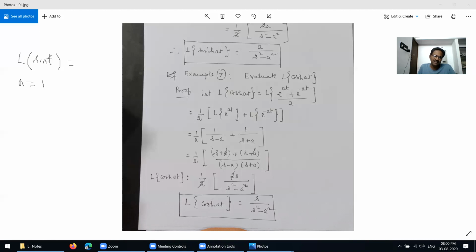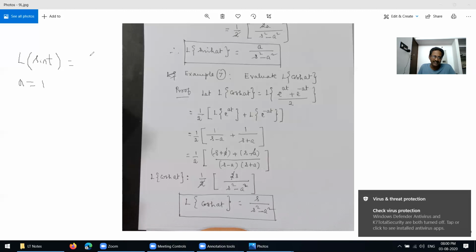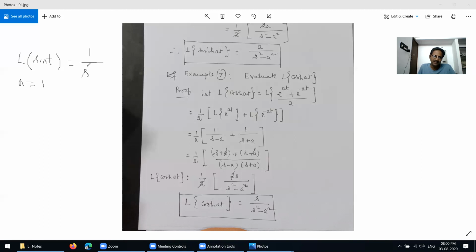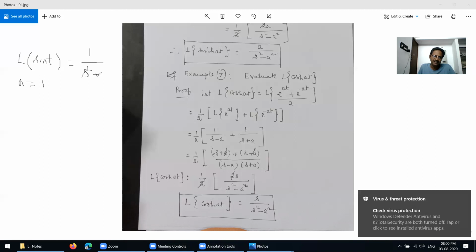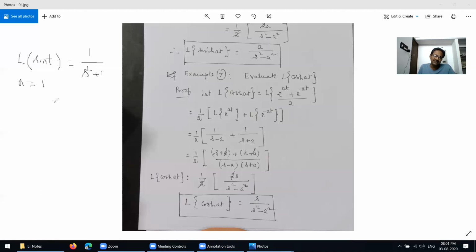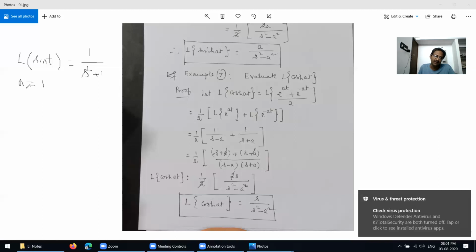The Laplace transform of sin t equals, a is 1, we get 1 over s squared plus 1 squared. 1 squared is nothing but 1. Sin t equals this one. Similarly for cos t. It depends on the solution, it depends on the value of a.